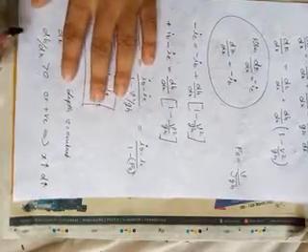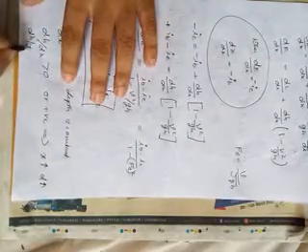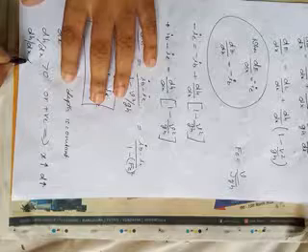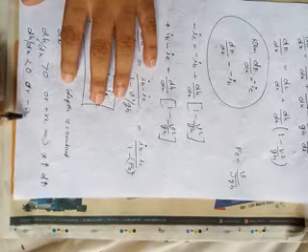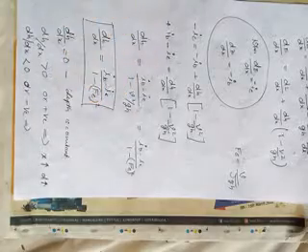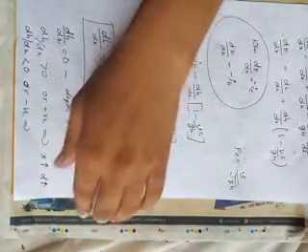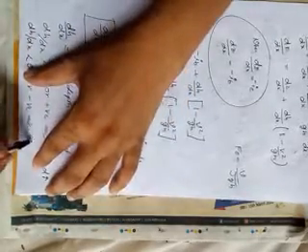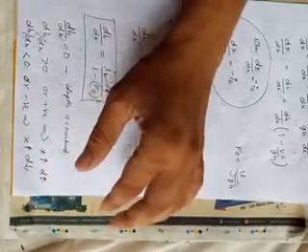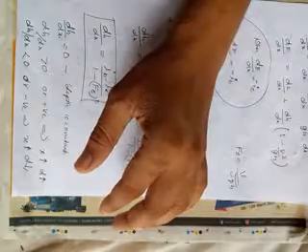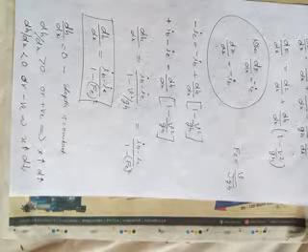If dH by dx is less than 0 or negative, what does it mean? It means that the depth of water decreases in the direction of flow. When x increases, the depth of the flow is going to decrease.